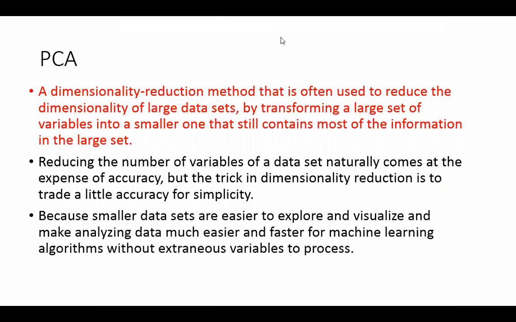Okay, so today we have to do that in terms of the covariance matrix more clearly. So what does PCA mean? Principal component analysis. It is a DR method that is often used to reduce the dimensionality of large data sets. Although PCA is a very old approach, it still performs very well, even in comparison to methods like random forest feature selection, etc. It basically depends on the data.